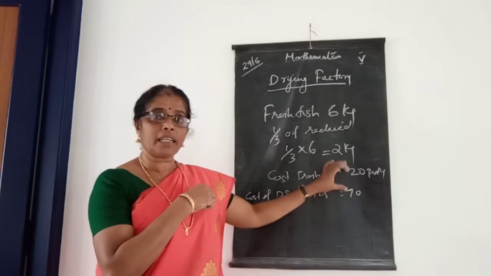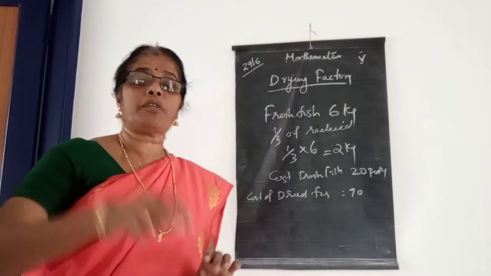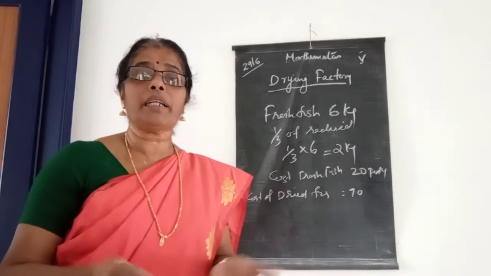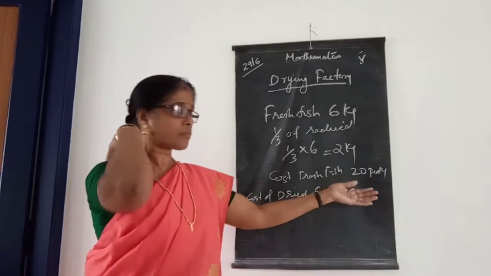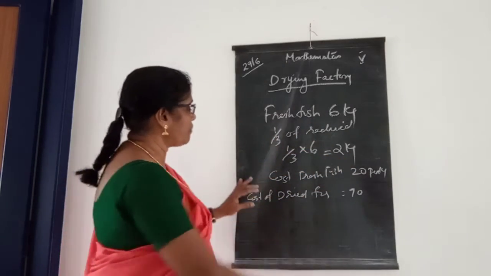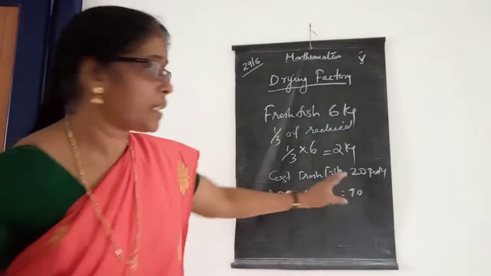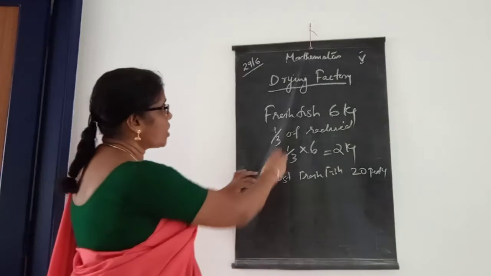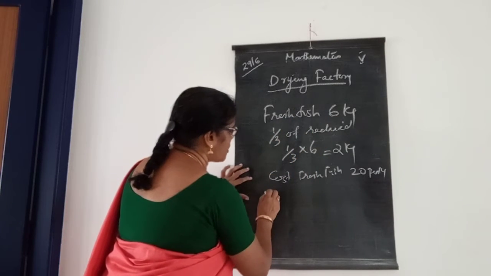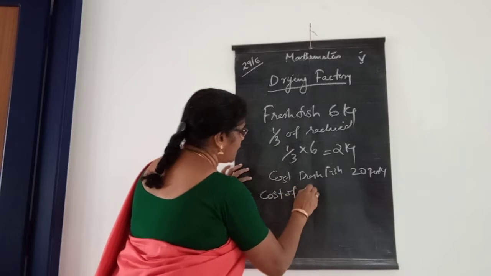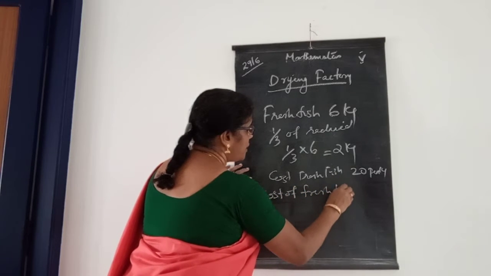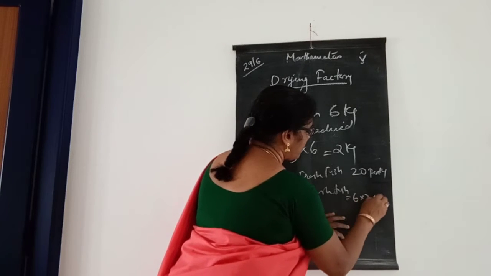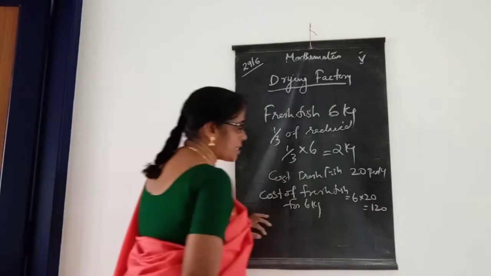Then what is the difference, children? The 50 rupees difference is our earning. That 50 rupees is our profit. Listen here. Per 1 kilogram we get 50 rupees. The cost of fresh fish for 6 kilograms means 6 into 20, that is 120 rupees.